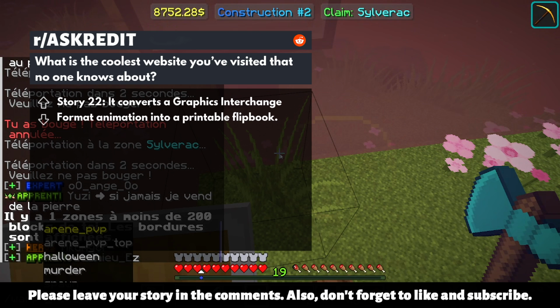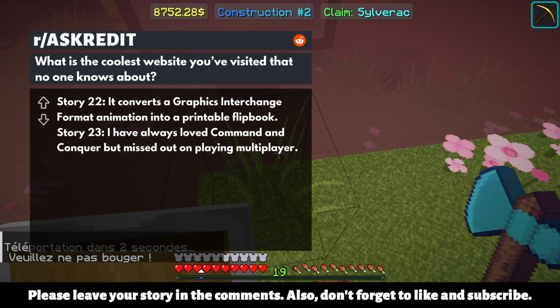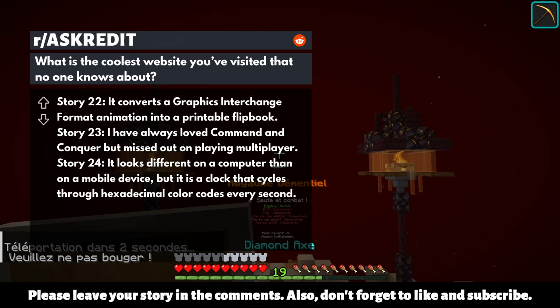Story 22. It converts a graphics interchange format animation into a printable flipbook. Story 23. I have always loved Command and Conquer but missed out on playing multiplayer. Story 24.